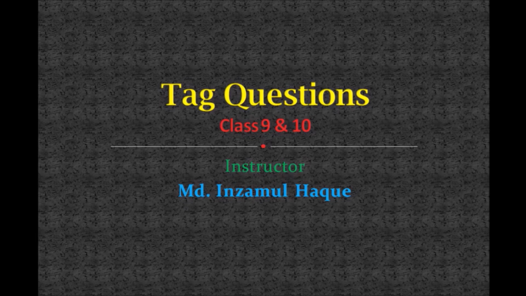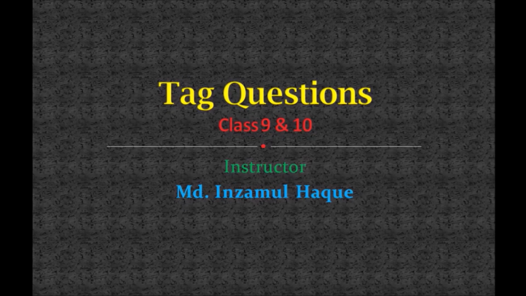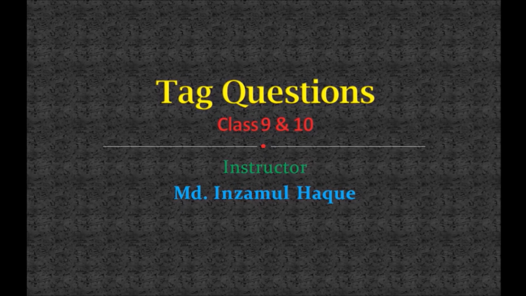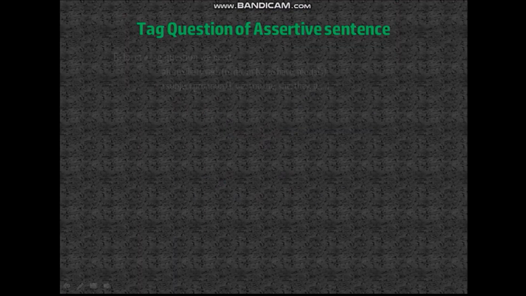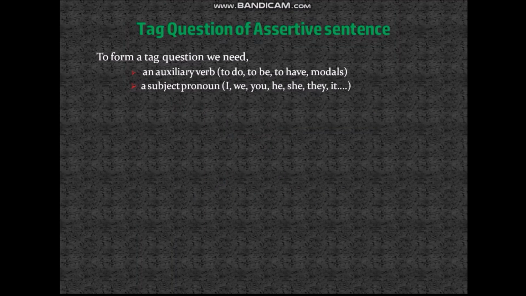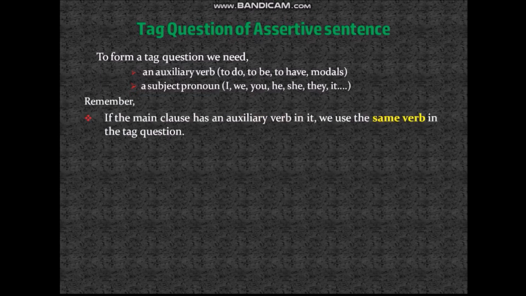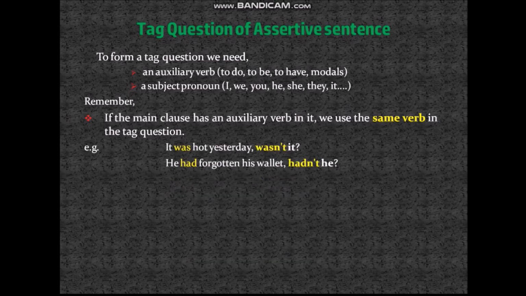Today we are going to learn about tag question of assertive sentence. Alright, okay, let's start. To form a tag question, we need an auxiliary verb and a subject pronoun that we have learned in the last class. Now, remember, if the main clause has an auxiliary verb in it, we use the same verb in the tag question. Like, it was hot yesterday, wasn't it?